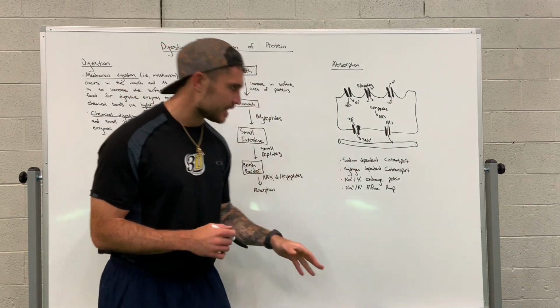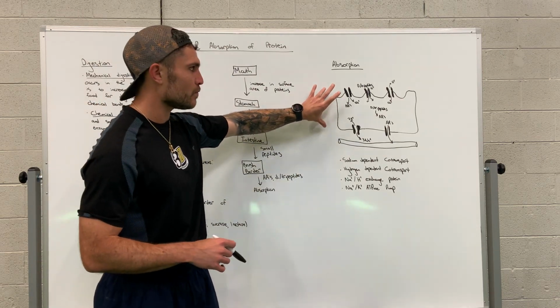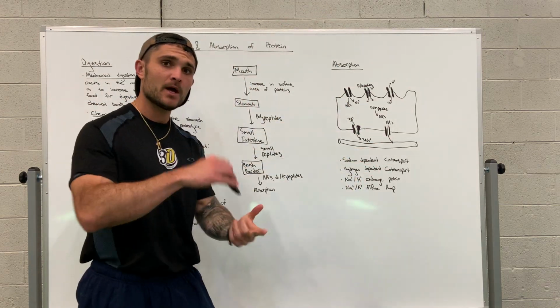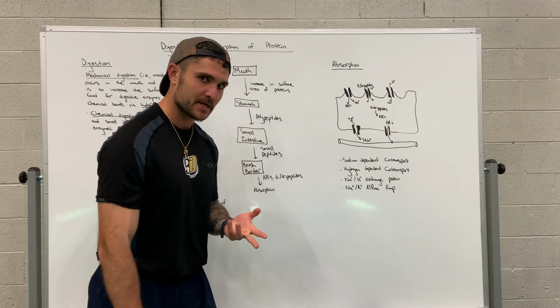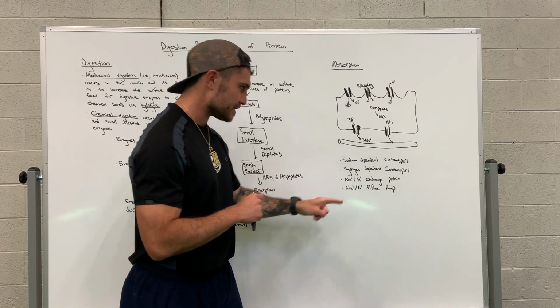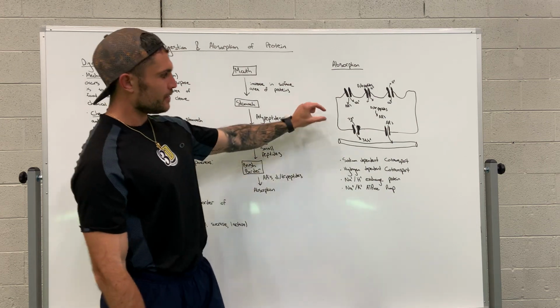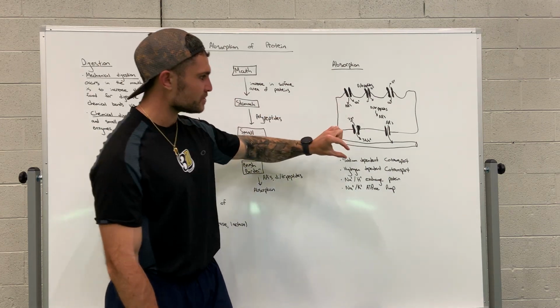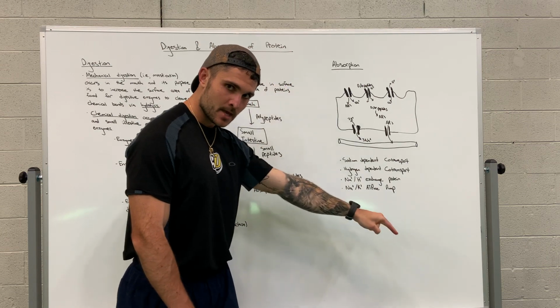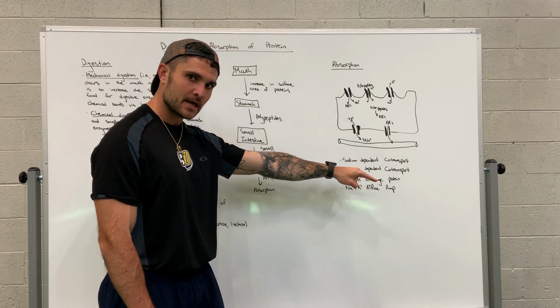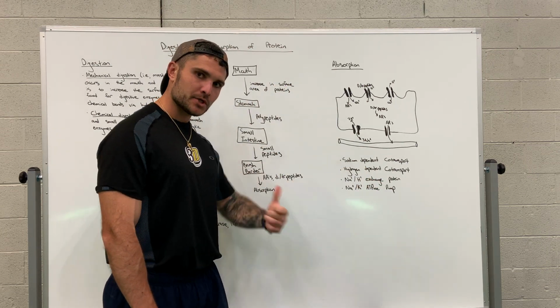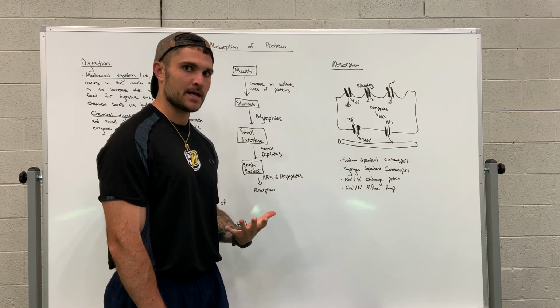Now, there are different mechanisms by which the enterocyte absorbs amino acids as well as di and tripeptides. So the biggest thing to understand is this sodium-potassium pump. This transmembrane protein shuttles 3 sodium ions out of the cell and brings in 2 potassium ions.